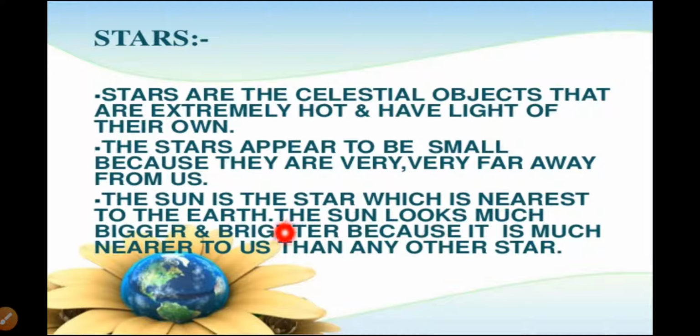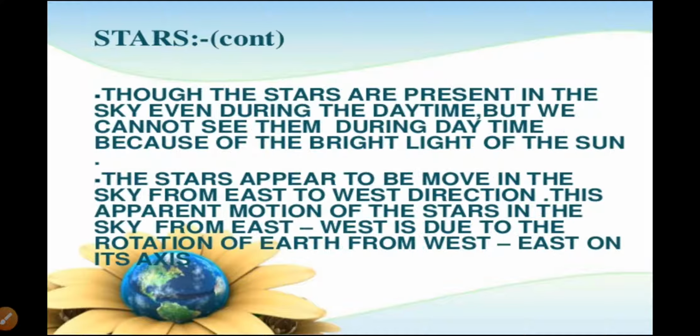The sun looks much bigger and brighter because it is much nearer to us than any other star. That's why we can see the sun, which gives sunlight to us. So this is the information about the stars.